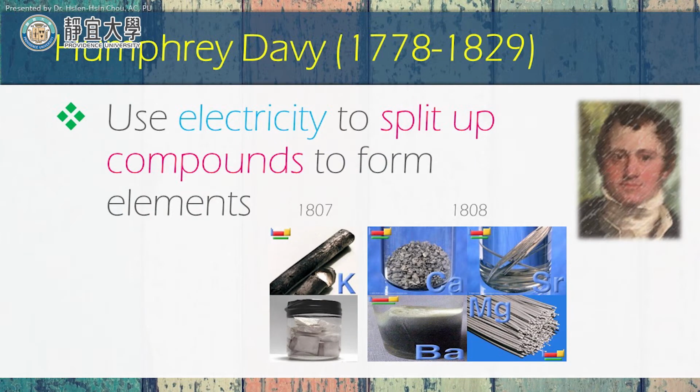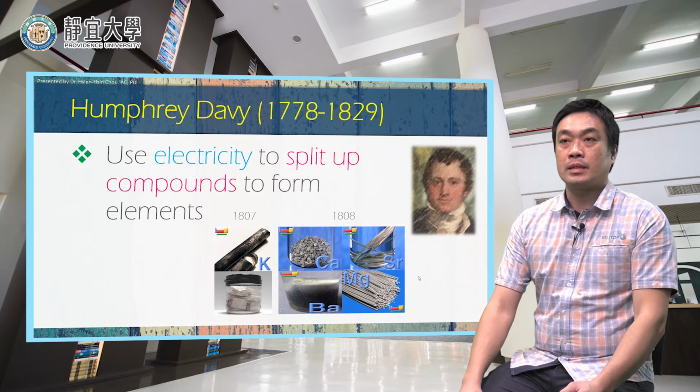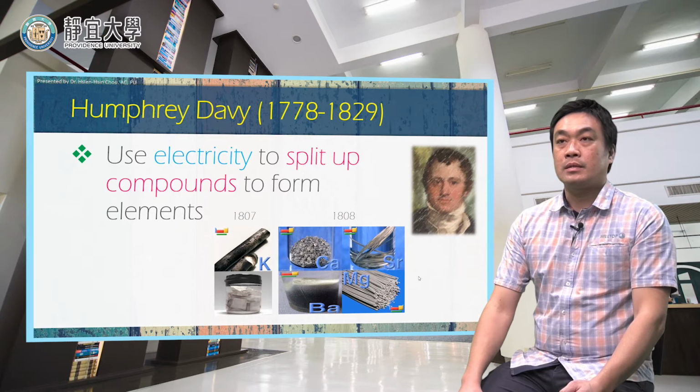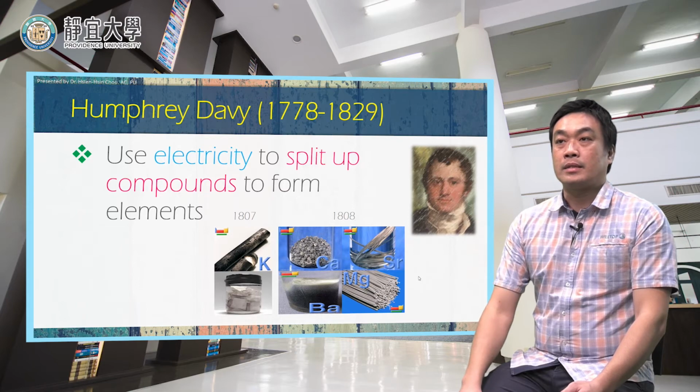After that, Humphry Davy used electricity to find out that he can split compounds to form other elements. At that time, he found potassium in 1807. And later, he also found the elements calcium, cerium, magnesium, and barium.